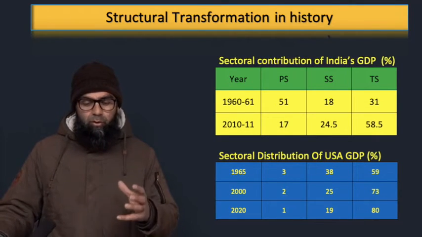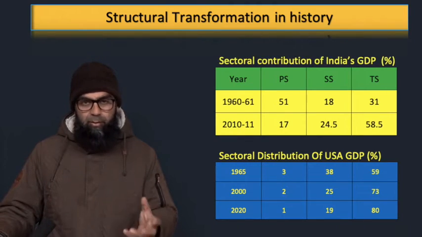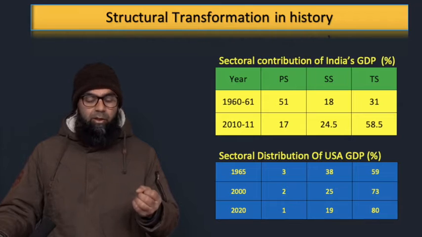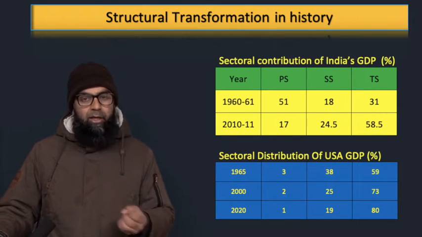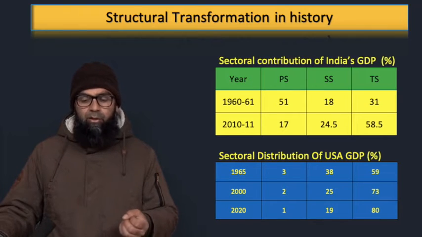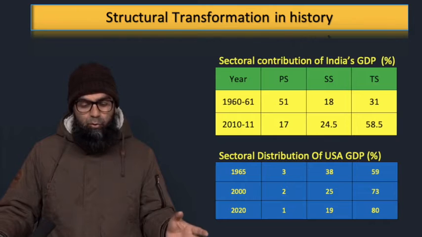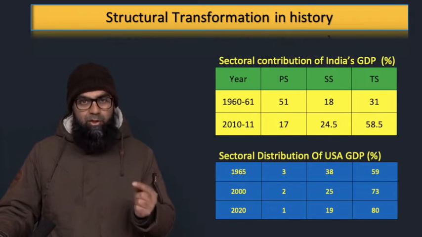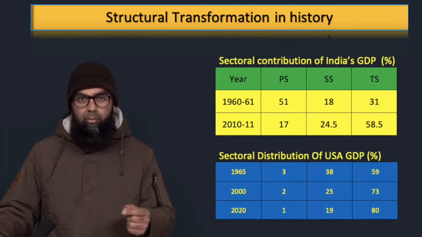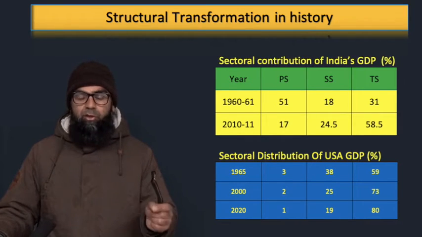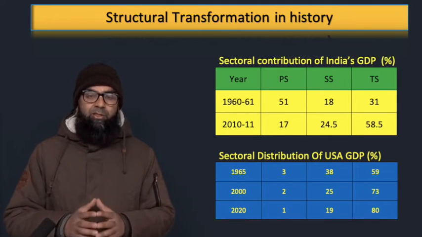Now if you take the case of the US economy, the GDP contribution in 1965 was 3% from the primary sector, 38% from the secondary, and then 59% from the tertiary sector. Now in 2020, only 1% contribution is given by the primary sector, then 19% by the secondary sector, and 80% contribution by the tertiary sector. Now this example is significant for us.